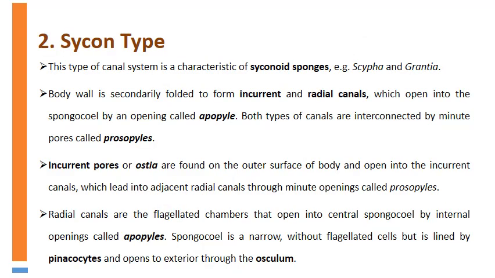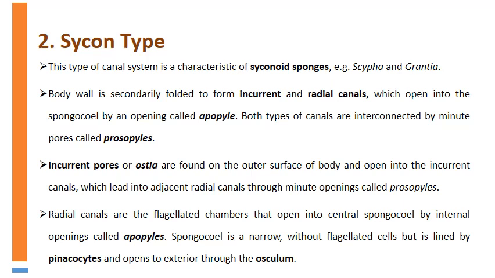The next type of canal system is the sycon type canal system. This type of canal system is characteristic of syconoid sponges such as Scypha and Grantia. Body wall is secondarily folded to form incurrent and radial canals, which open into the spongocoel by an opening called apopyle.